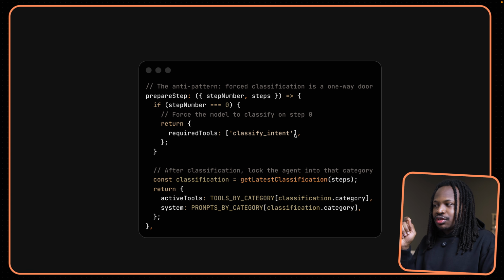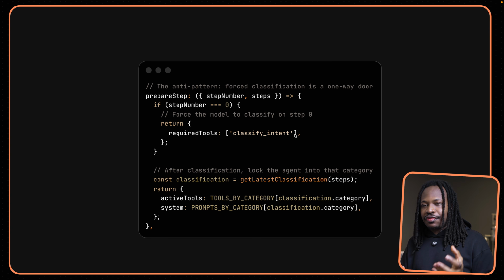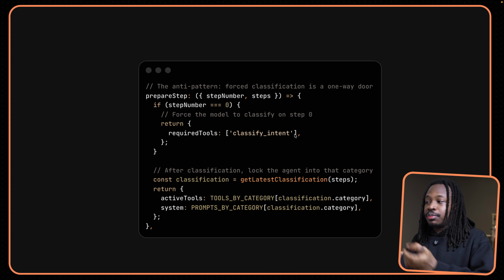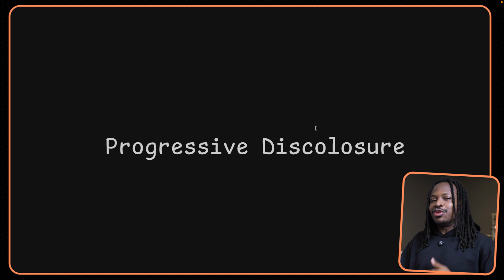But the problem with trying to control its trajectory is if the agent wrongly classified what the trajectory should be and tries to recover, it doesn't have access to the tools to recover from that. And then it leads to the agent completely hallucinating how we should perform the task that was given by a user. And the way we solved this was to use progressive disclosure. But for this to be successful, we actually had to use a smart model that was good at knowing what to disclose to itself. Here's what it looks like in practice.